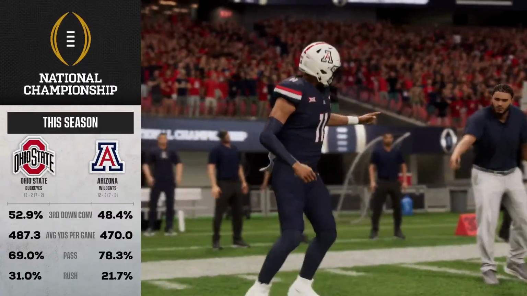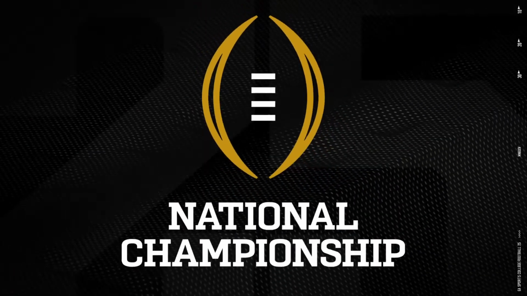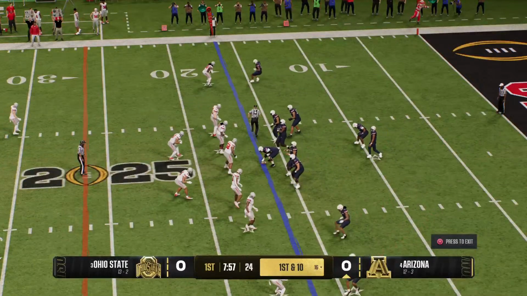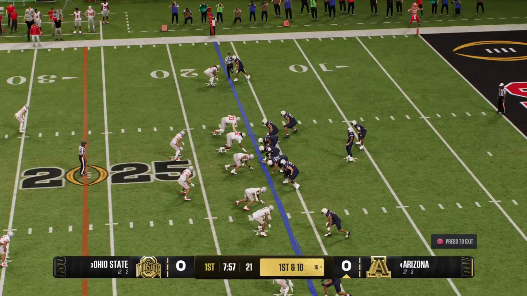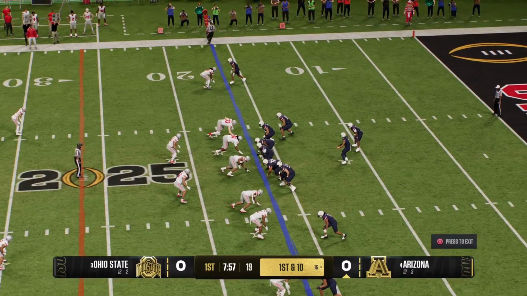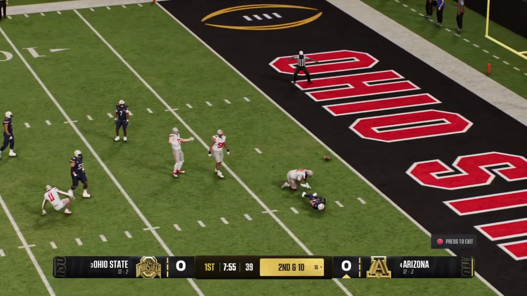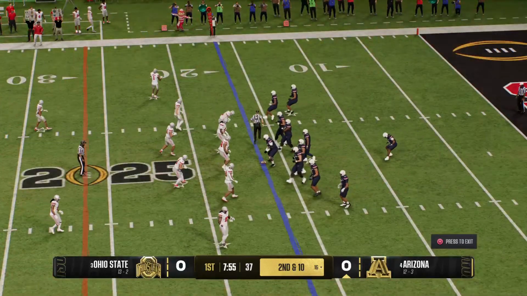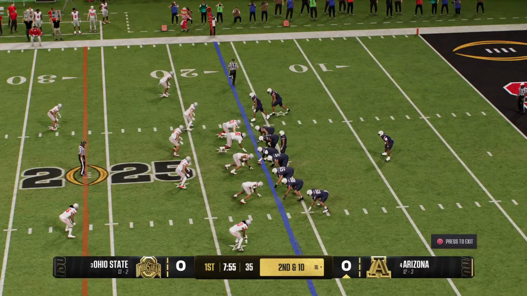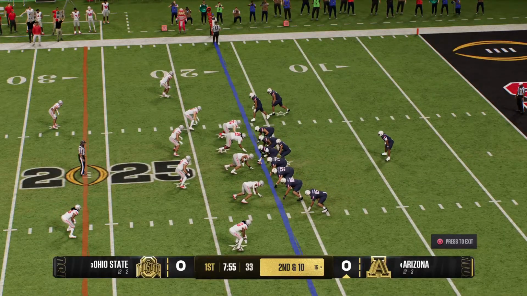Well, here we go. The energy in this building is absolutely amazing. Kirk, we are just 60 minutes away from crowning a new national champion in college football. And think about it, as a player, this is really what you dream about. This is what you work towards, having an opportunity to get to the national championship. Both these teams have worked hard. Now they're here. Let's see how it plays out.